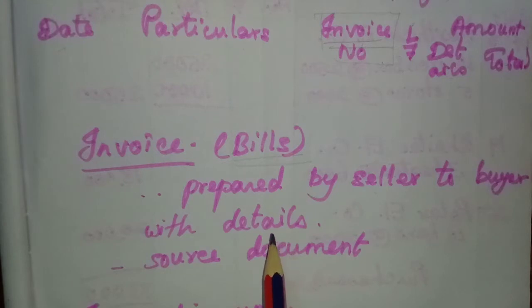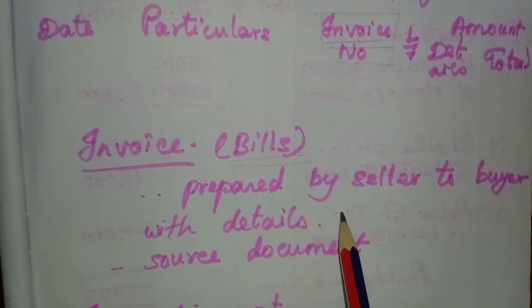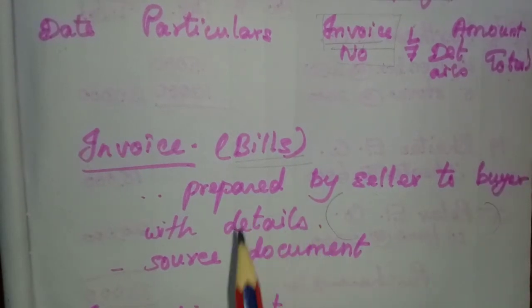Everything will be there in the invoice: name of the person who is selling, the seller details, buyer details, then the product details. What is the description of the goods, then quantity, rate, amount, and any discount. All the details will be available in the invoice.